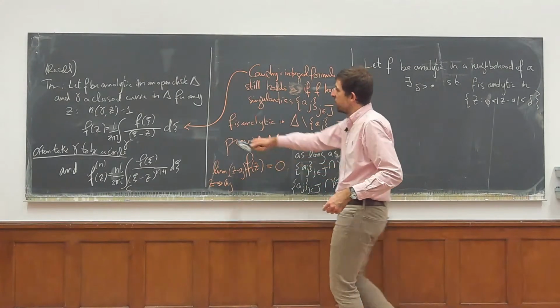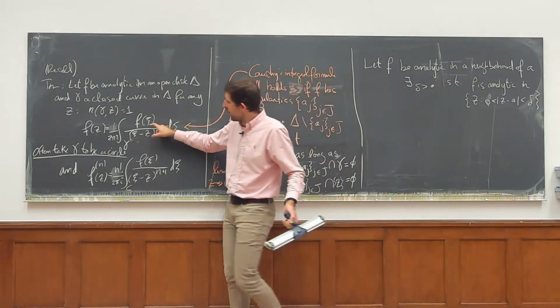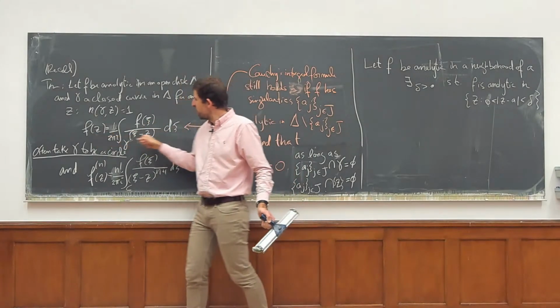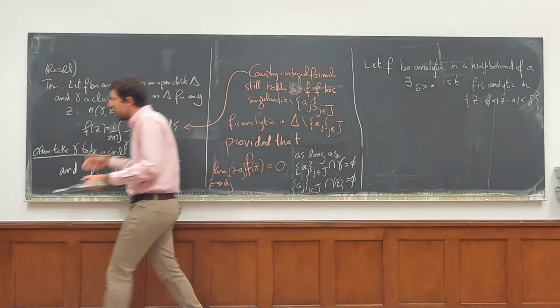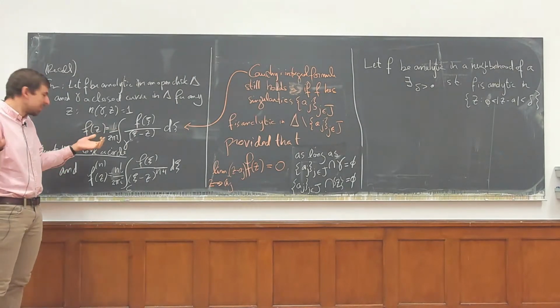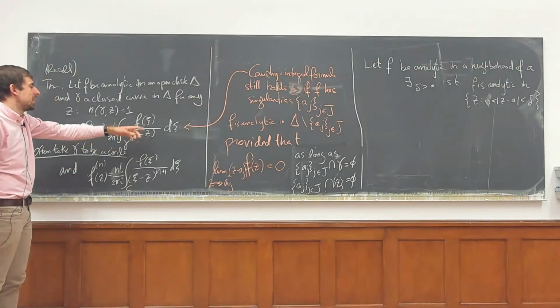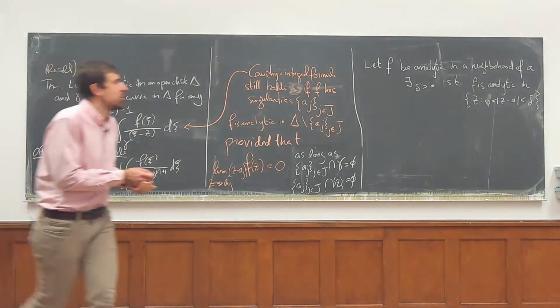Because I need to make sense of what I said intuitively, that we can define f of A to just be the value at z equals A, but the theorem here is that the formula still holds. To say that the formula still holds, I need to make sense of both the left-hand side and the right-hand side, right? So neither the curve nor z can be in the exceptional points.